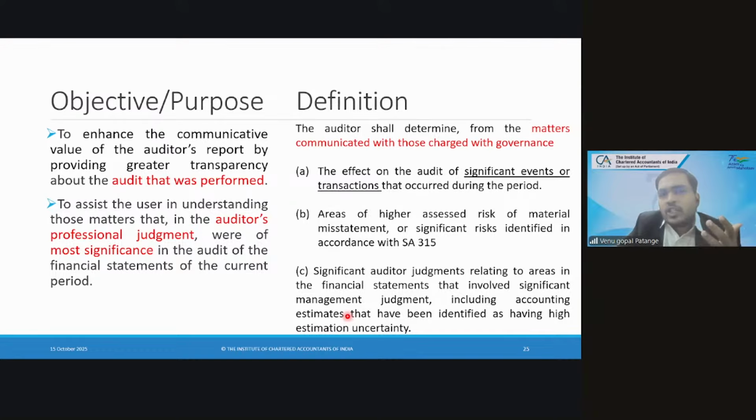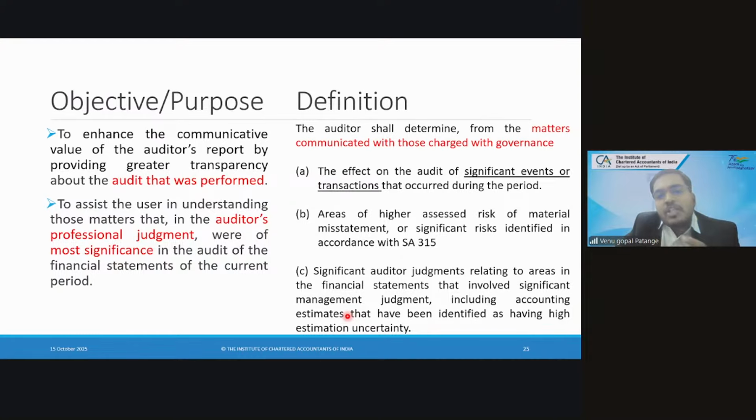Level 1 is for quoted instruments, level 2 is for observable inputs, level 3 is for non-observable. So if you have a huge amount of investments lying in your balance sheet which are level 3, now you need to follow 3 methods. Net asset method, and there are 3 other methods which are given in Ind AS 113.